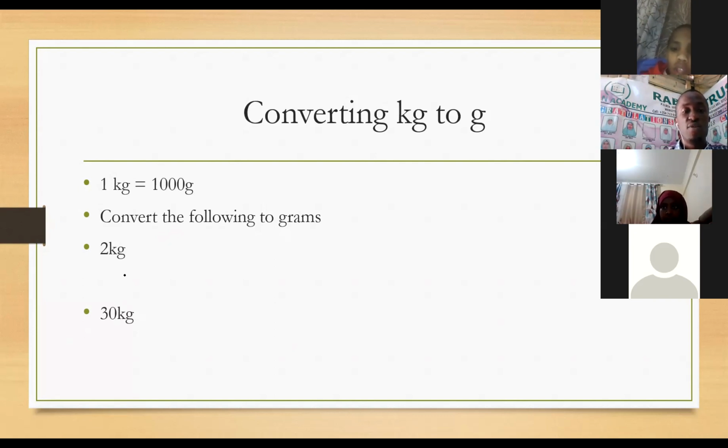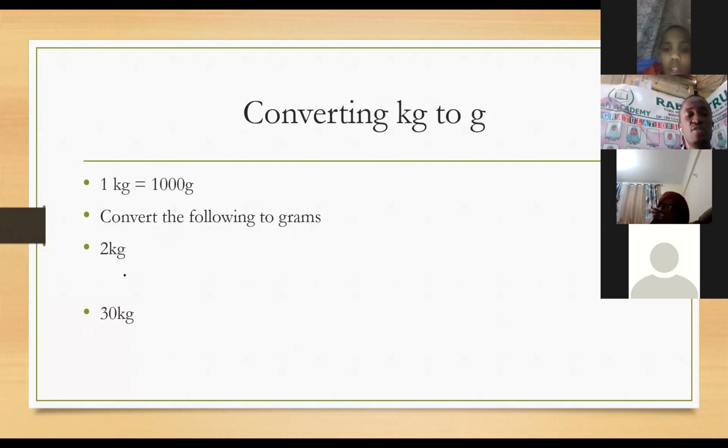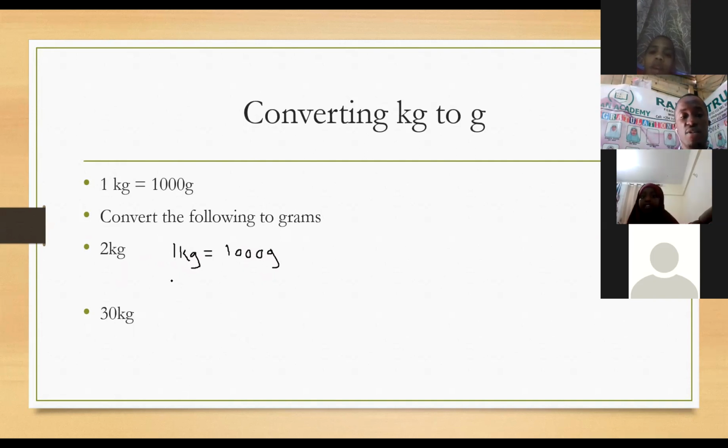I want to convert 2 kgs to grams, and these are the steps that you have to follow when you are converting kgs to grams. First of all, you have to write this. For every 1 kg, this one is a must because this is the formula. For every 1 kg, we have got 1,000 grams. Just look at your phone, what I'm doing. Usijaribu kuandika hapo, mimi peke yangu ndio naandika. What about 2 kgs?